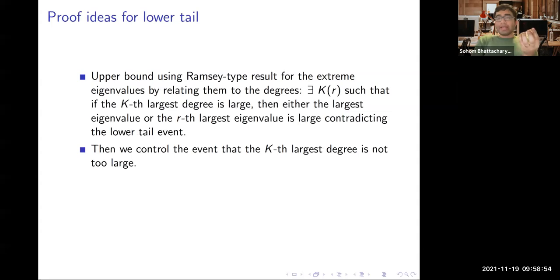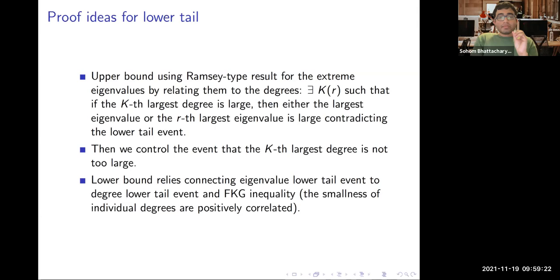And the lower tail idea is quite different. In fact, here we show a Ramsey type result, which says that there exists a K such that if the kth largest degree is large, then either the largest eigenvalue has to be large or the rth largest eigenvalue has to be large. And this contradicts our lower tail event. This is the broad idea. And of course, it's a short talk, so I will hide every small detail. And these are the basic ideas of how we prove this.